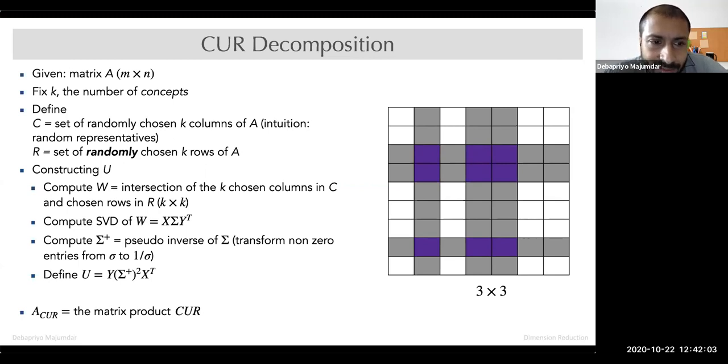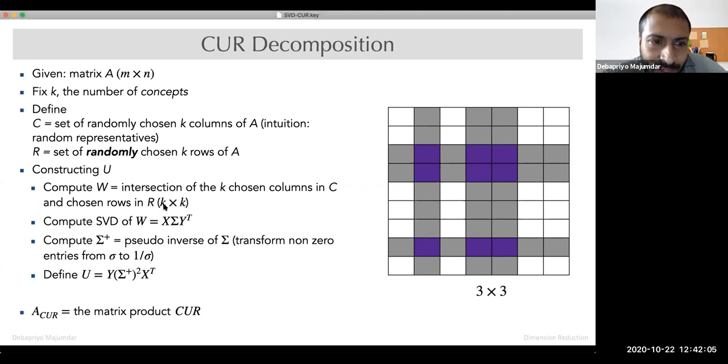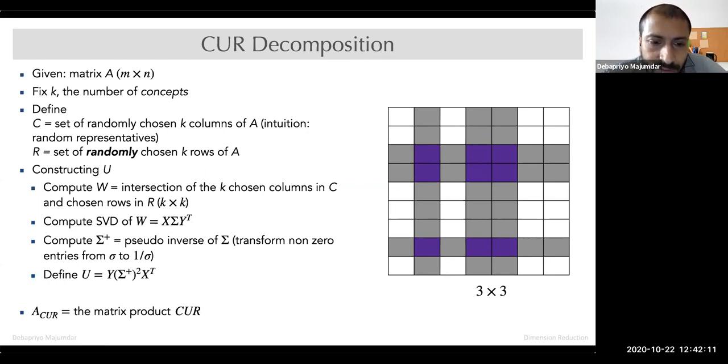If your K is small enough, this SVD is very quick, whereas your dimensions M and N could run into thousands or even hundreds of thousands. K could be like 500, so this is very small. Computationally, SVD could be infeasible, but CUR decomposition is always feasible. That is the big advantage.